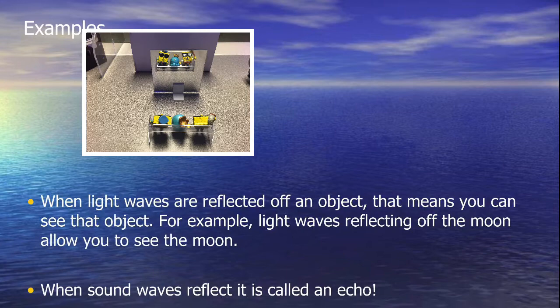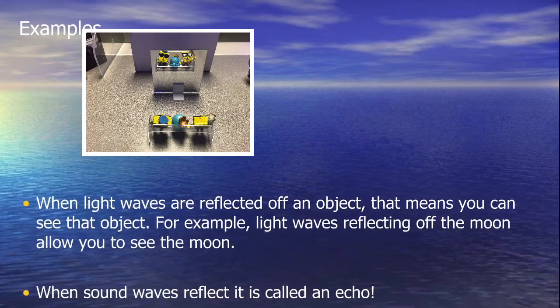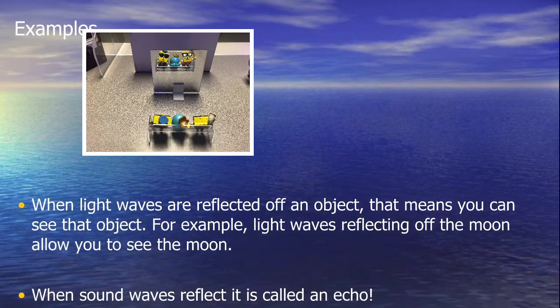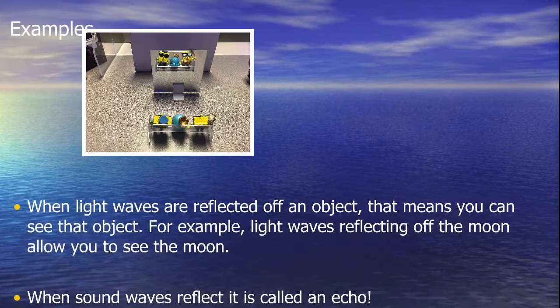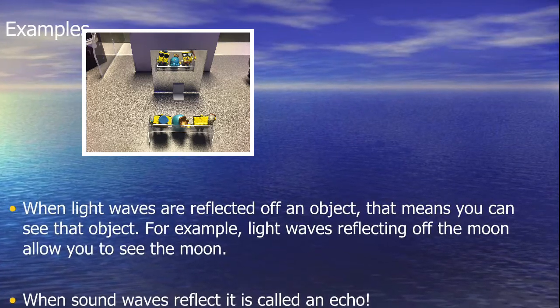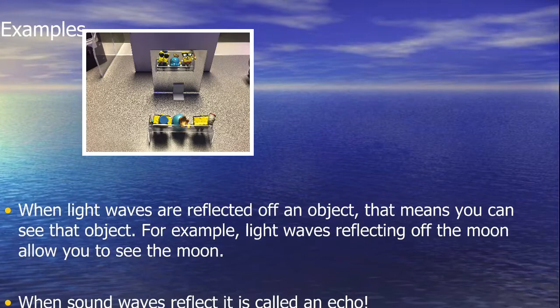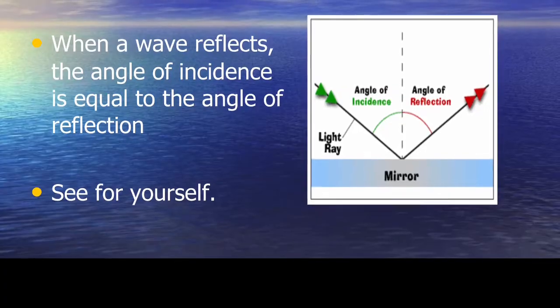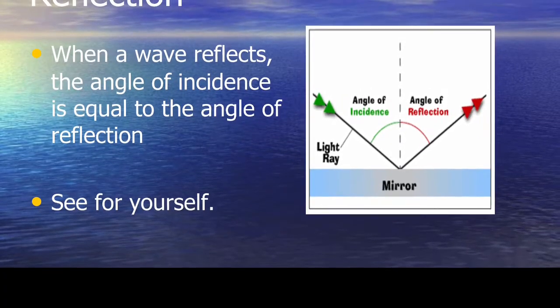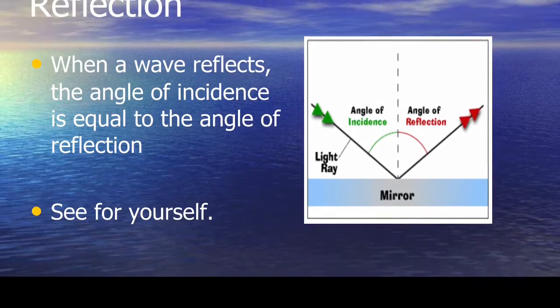When light waves are reflected off an object, that means you can see that object. For example, light waves reflecting off the moon allow you to see the moon. When sound waves reflect off an object, they call this an echo. When a wave reflects, the angle of incidence is equal to the angle of reflection.